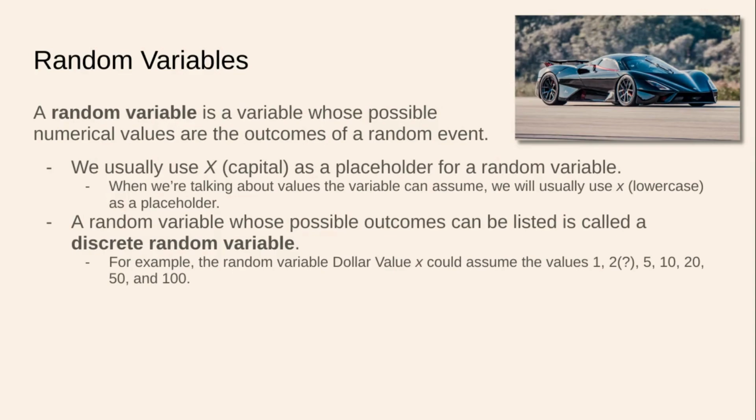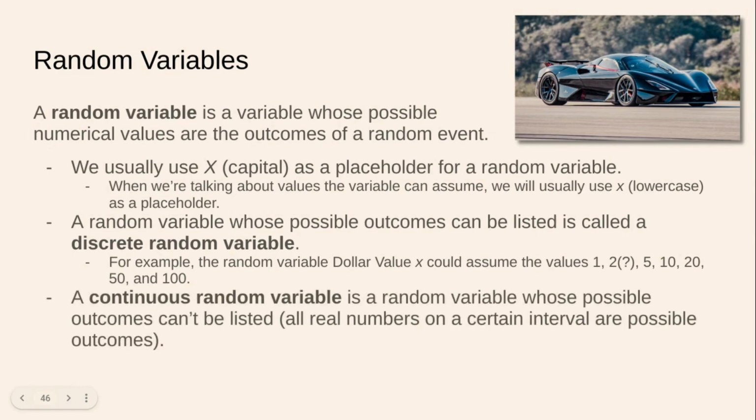So for example, the random variable $value X could assume the values 1 for a $1 bill, 2 for a $2 bill, they're out of circulation, but you can find them if you look carefully, 5, 10, 20, 50, and 100. A continuous random variable is a random variable whose possible outcomes cannot be listed, which means all real numbers on a certain interval are possible outcomes.